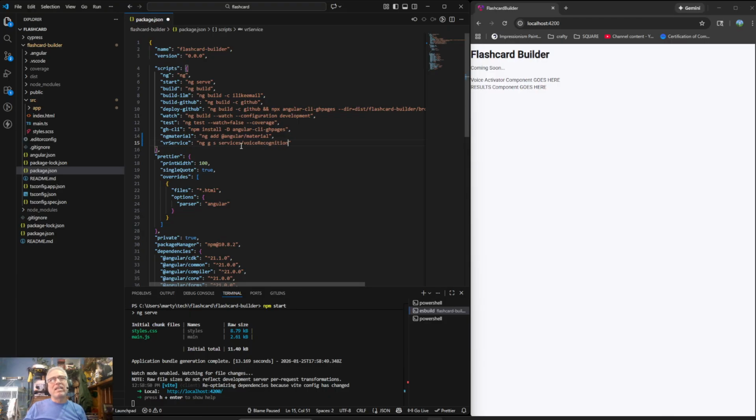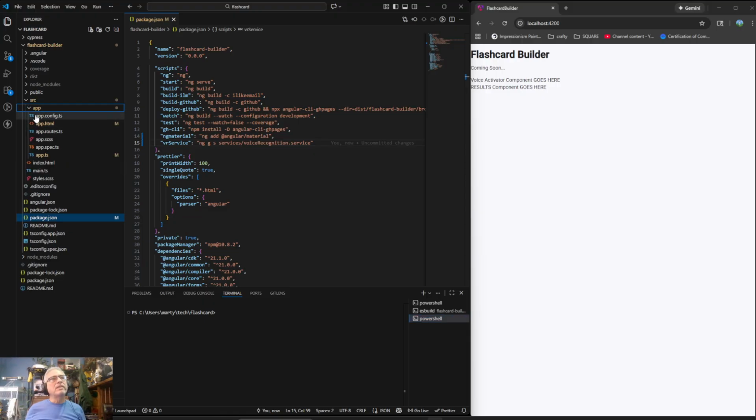And I think that I have to tell it. Do I have to tell it dot service, or will it do it? I think I have to say dot service because I want it to add the word service. Sometimes it adds it for you, and sometimes it doesn't. And I don't think service is the one. So let's see what happens. We'll see if this works.